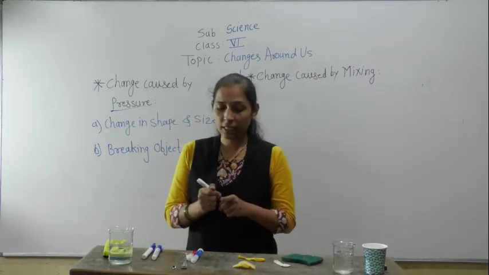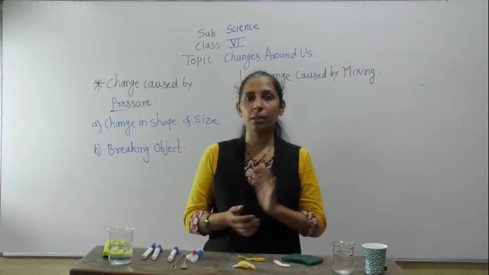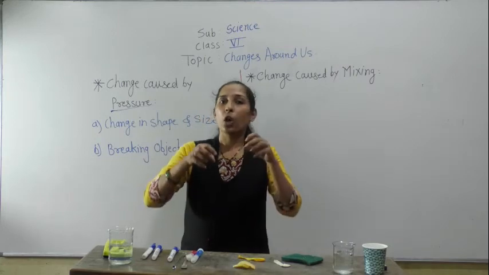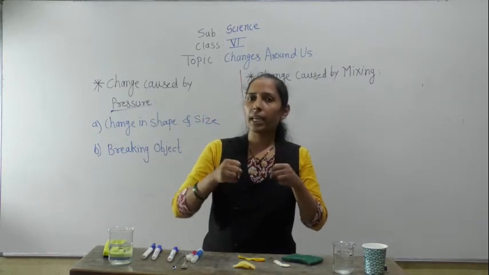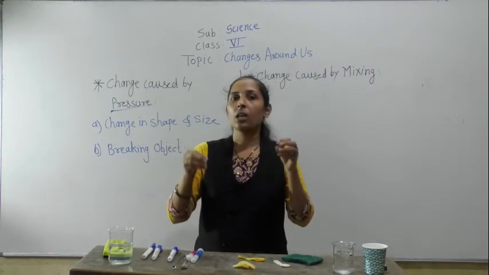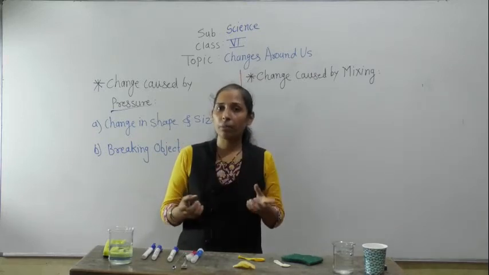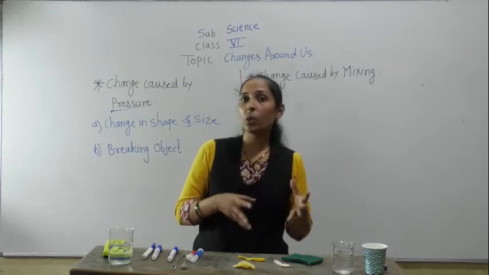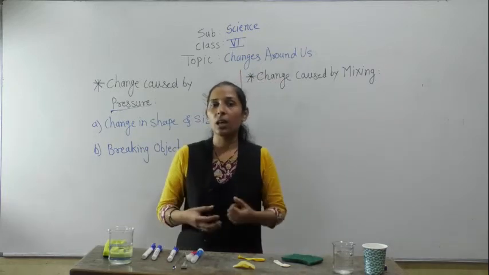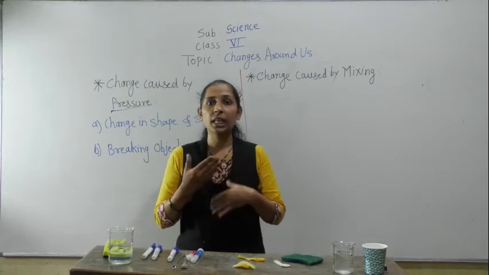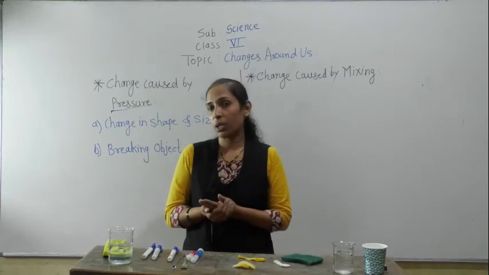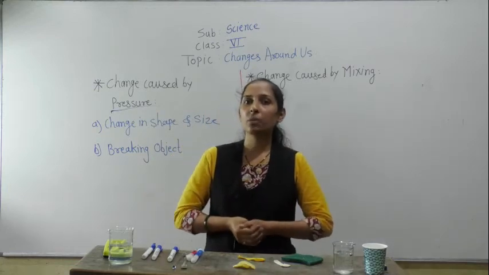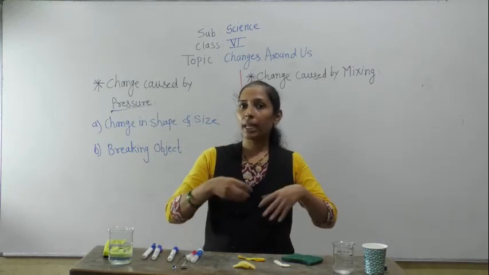Let's discuss. There are certain brittle substances or brittle objects. Now brittle objects means what? The objects which can easily break. The objects which can easily break are called brittle substances. For example, coal, glass, biscuit. All these are substances which can easily break. These are called brittle substances.